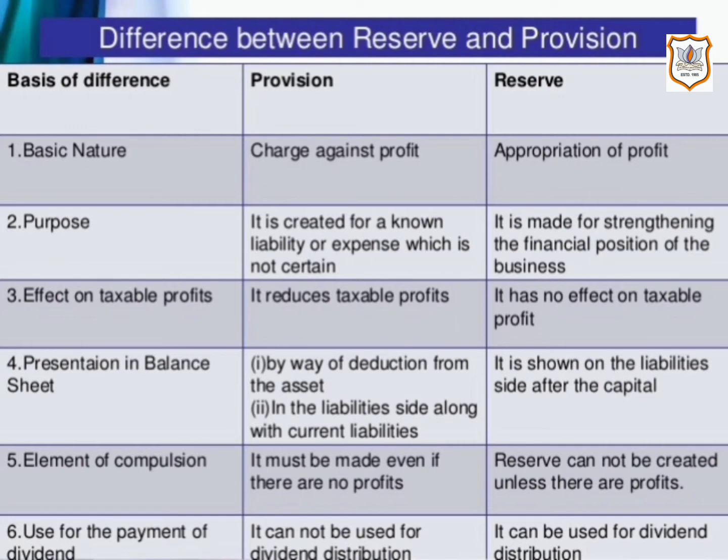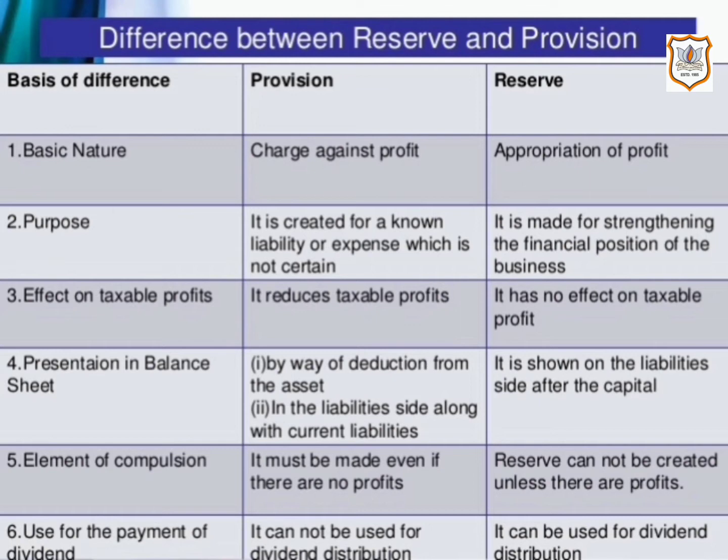The next point, presentation in the balance sheet. Provision is shown either as a liability under the head current liabilities or as a deduction from the asset, while a reserve is shown on the liabilities side of the balance sheet under the head reserves and surplus.